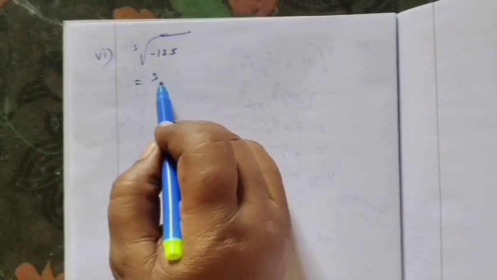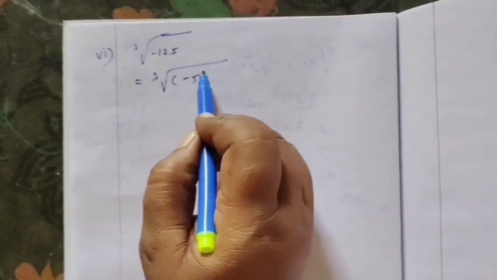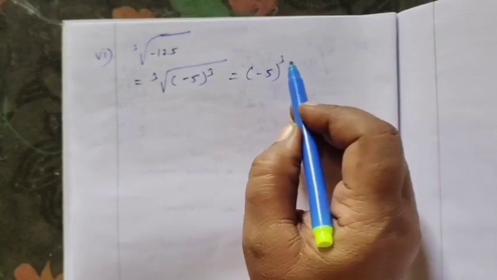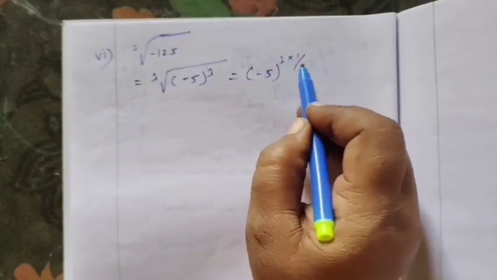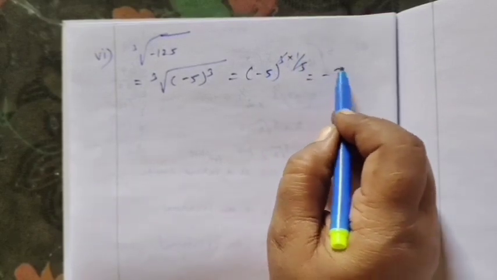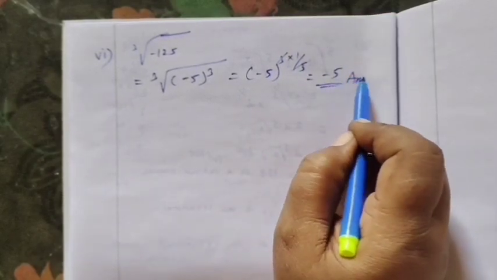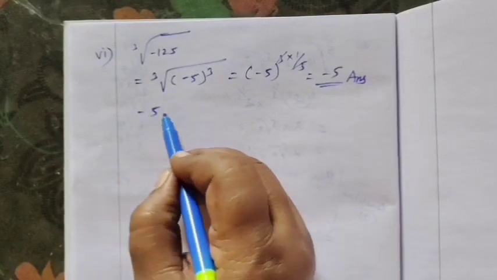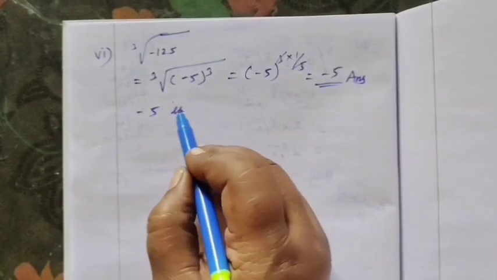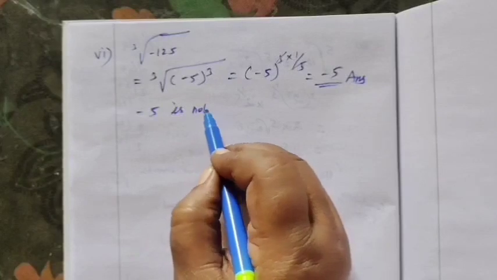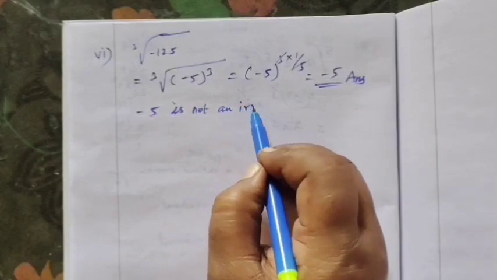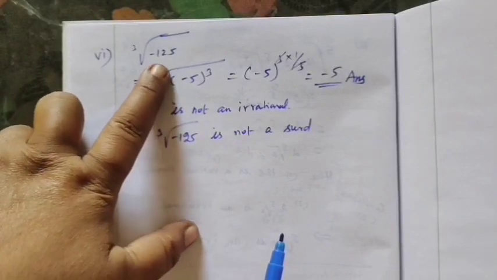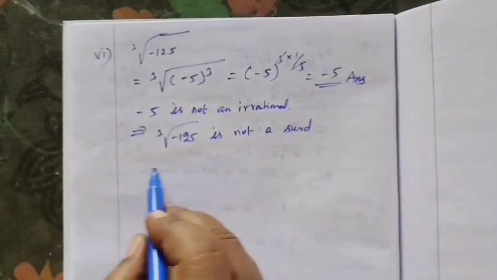So this can be written as cube root of minus 5 the whole cube. So minus 5 into 1 by 3 equal to minus 5. Answer. In the answer, no irrational number. This is the answer. It is not an irrational. Here itself it is not a positive rational number, this is a negative rational number.